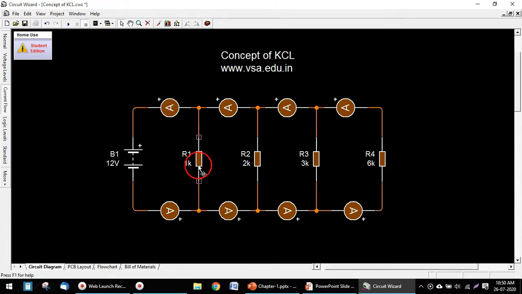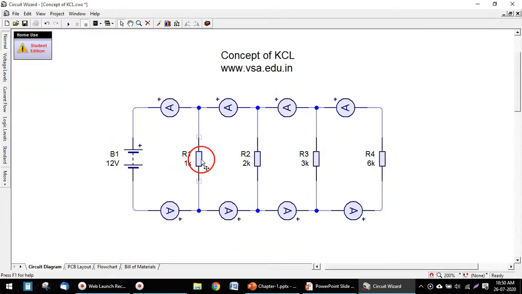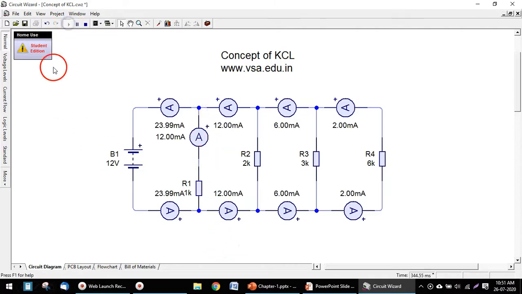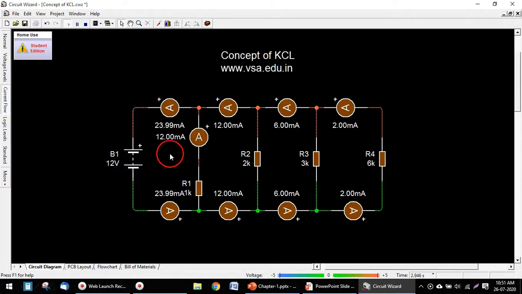If I stop this circuit right now and make a small change such that I take this resistor downward, remove this connection, and take one copy of this ammeter and rotate it like this, and then connect this ammeter over here, you will clearly see now that the current is being split into two parts. See, the 24 milliampere current is coming from this side, 12 milliampere current is going downward, and 12 milliampere current is going on this path.